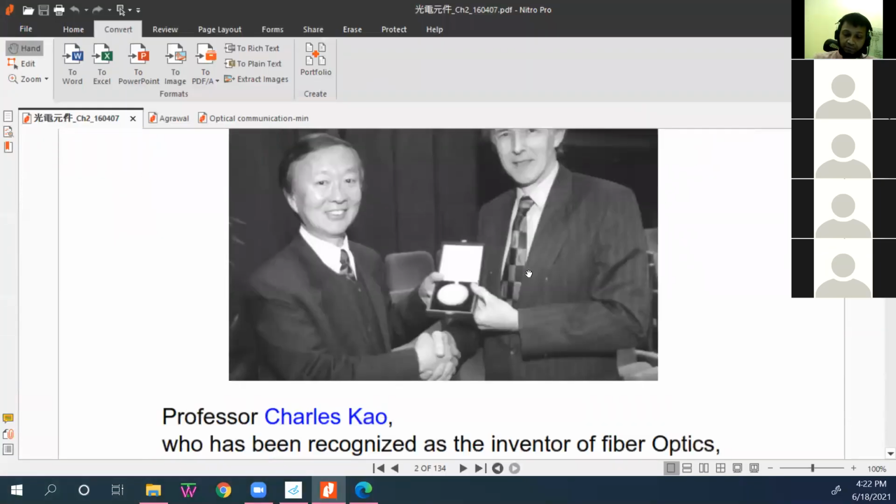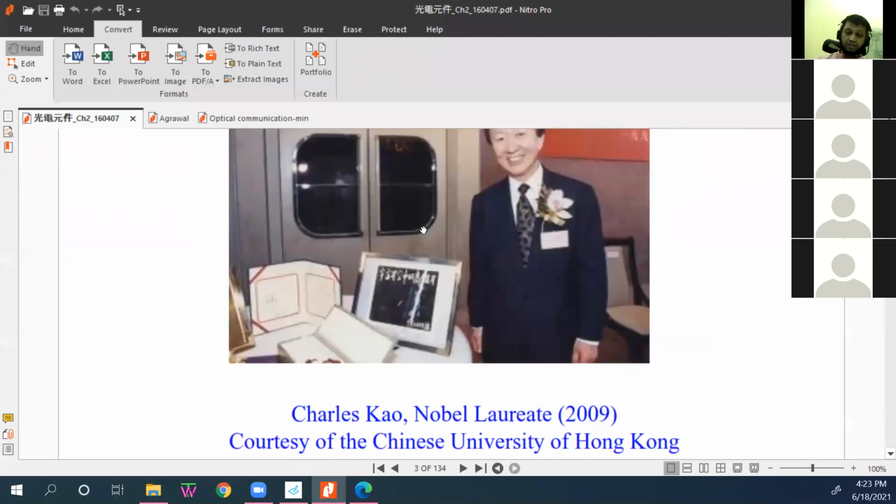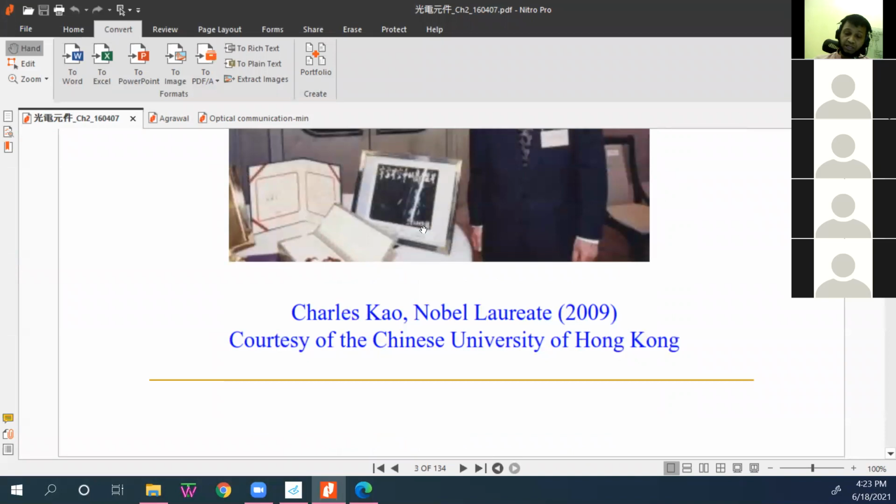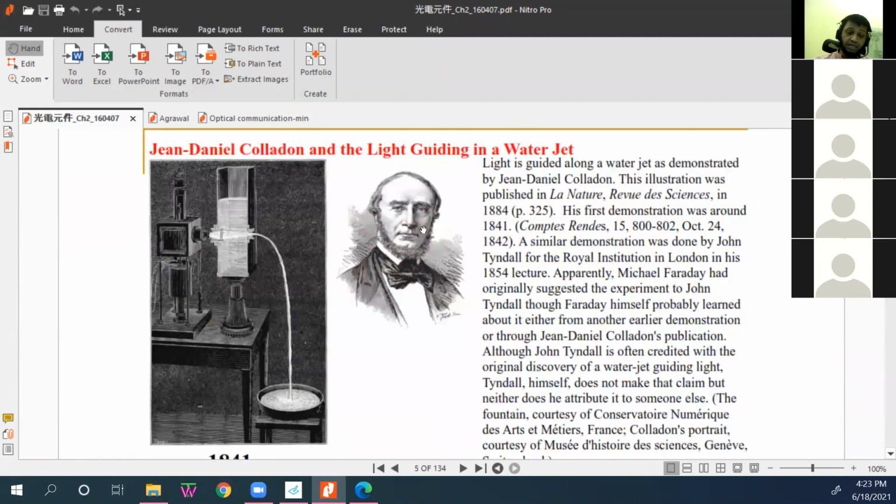So now let me share with you the guy who actually invented it. Do you see this guy? Professor Charles Kao. He actually invented the most fundamental optical fiber. Okay, and this is actually one of his old pictures.